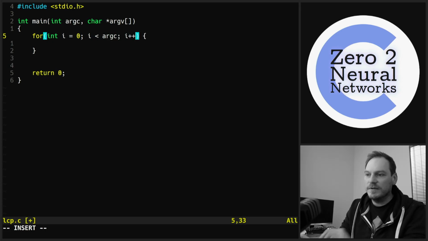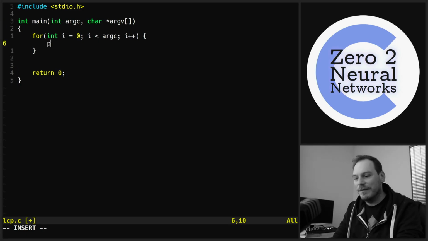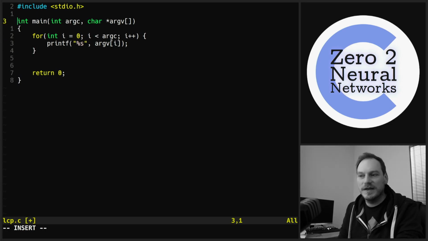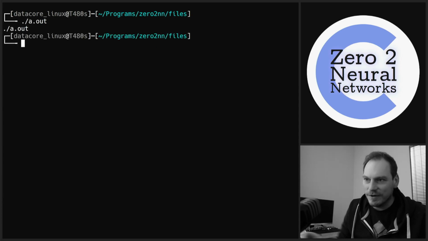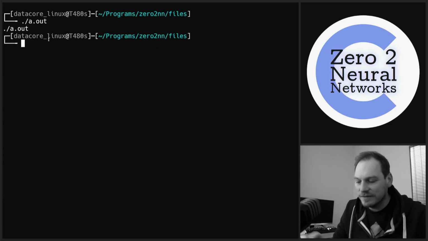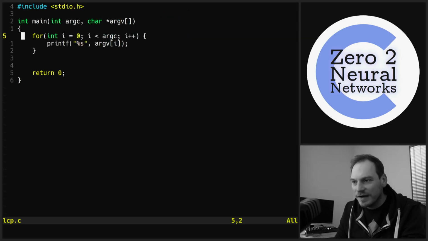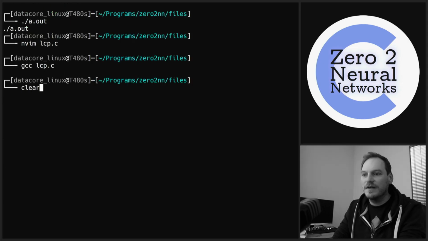So we're going to loop from 0 to argc, and argc is the number of arguments that we've passed, as we've said. And what we're going to do is print out the argv string at position i. When we run this program now, we print out a single argument, which is the program name, which is always the first argument. I don't think I've put a new line. Let's put a new line, otherwise this is not going to look very good.